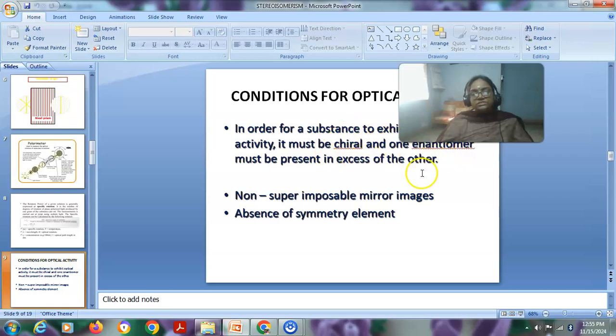All these things we'll discuss in the next slides. But these are all the conditions. First of all, the molecule should have a chiral center, and it should have one enantiomer. It must be present in excess of the other. And one isomer should be the mirror image of the other one. But the mirror images should be non-superimposable mirror images. And there should not be any elements of symmetry in the molecule. So these are some of the conditions I have listed here for optical activity.